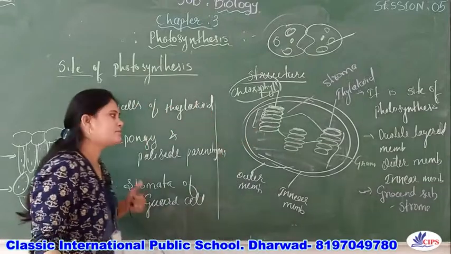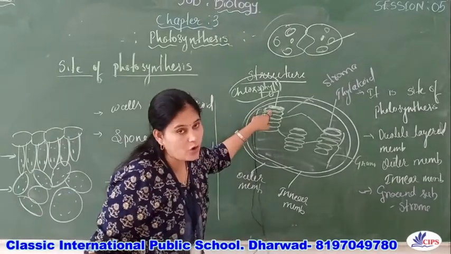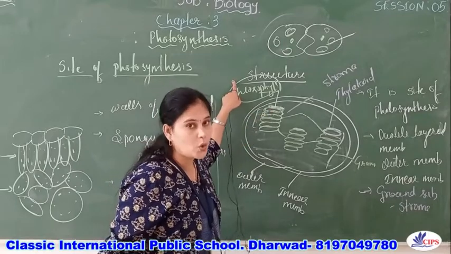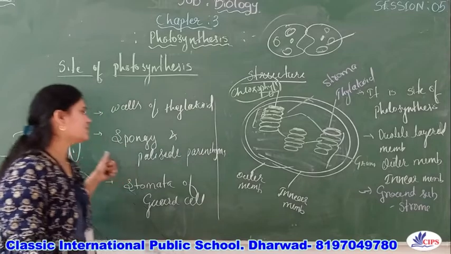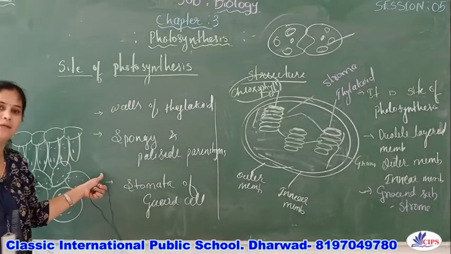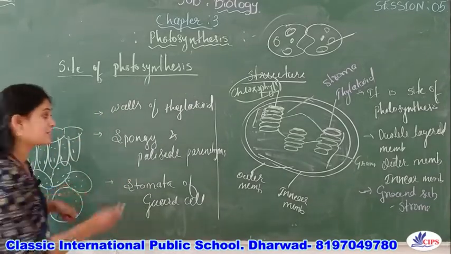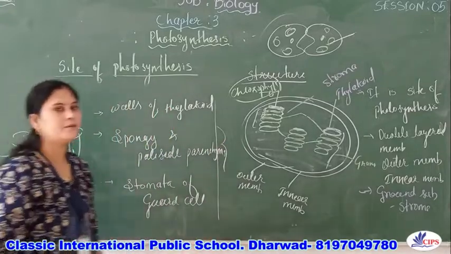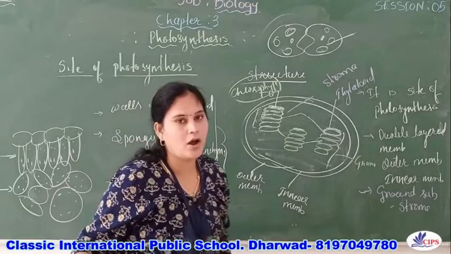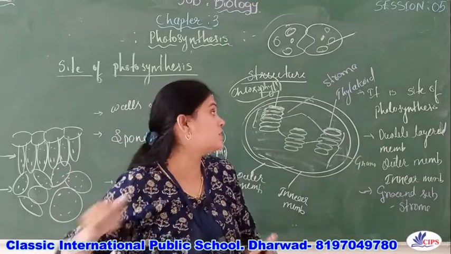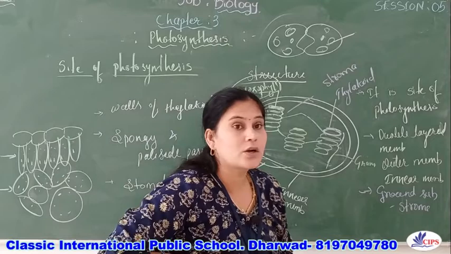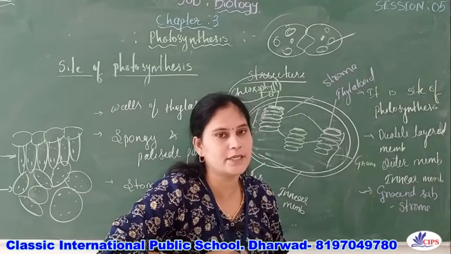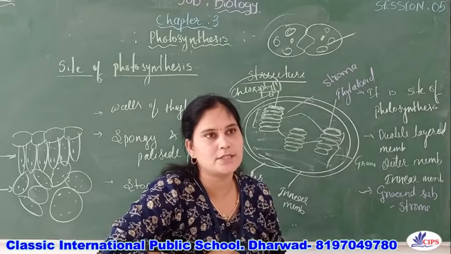So the chloroplast is a cell organelle, and the thylakoid walls are within it. It is also present in the spongy and the palisade parenchyma in the mesophyll cells, which are also called the mesophyll cells. And it is present in the stomata of the guard cell. So this is the location of the chlorophyll, and the chlorophyll absorbs the sunlight and helps in photosynthesis.